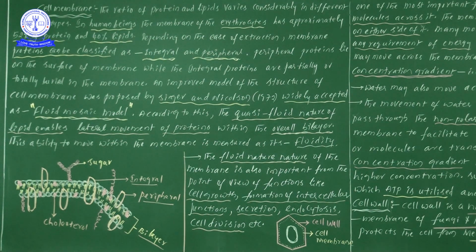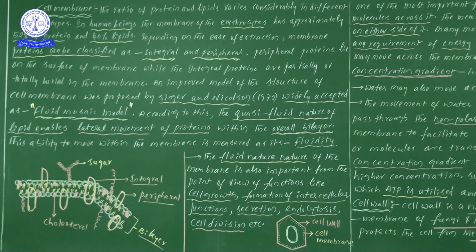Okay, suppose here quasi fluid nature means semi solid. Let us take semi solid. Semi solid or semi liquid, any one particular name we can use. If this lipid has this semi solid nature, what is the use of this? It enables the lateral movement of proteins.